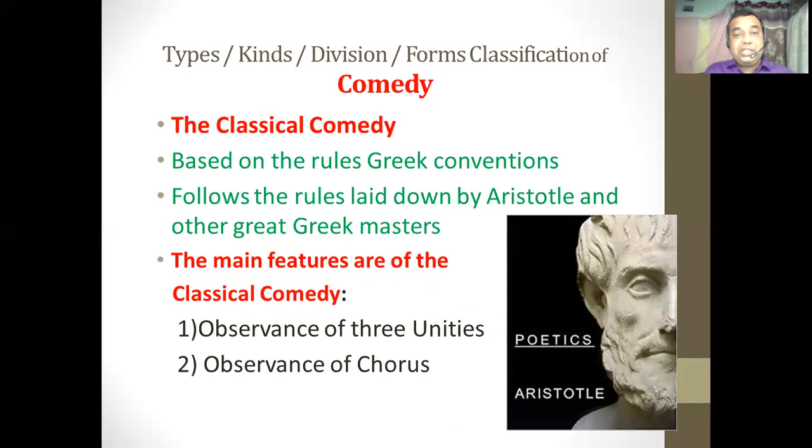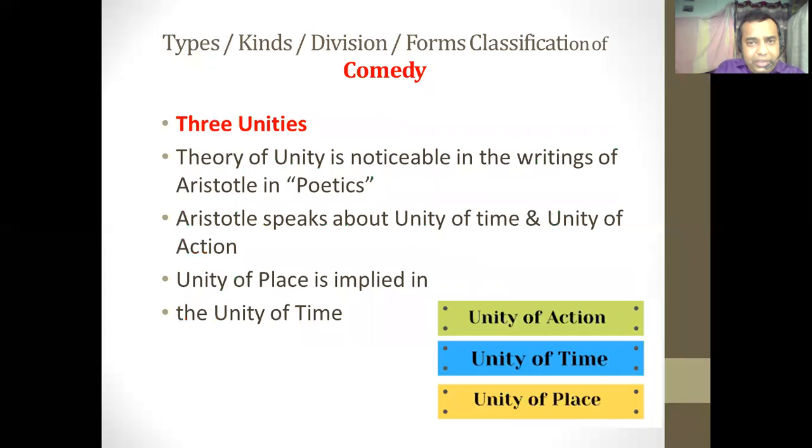What these rules and conventions are, in a clear way, we can say that the comedy which follows the three unities, and which employs the chorus, can be called the classical comedy. The three unities are the unity of time, the unity of action and the unity of place. What does unity of time say? The incidents which can be shown within the stipulated time should be included in the drama.